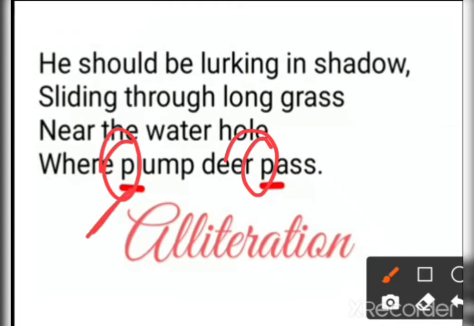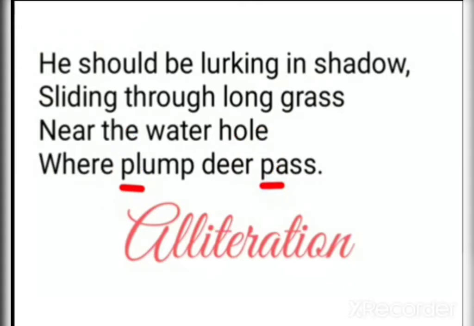So here it is P and here also it is P. Alliteration is the same consonant sound at the start of the words, whereas consonance is the repetition of consonant letters within the words, right? So you have to look for this difference, and if you have forgotten, please watch the video where poetic devices are explained.